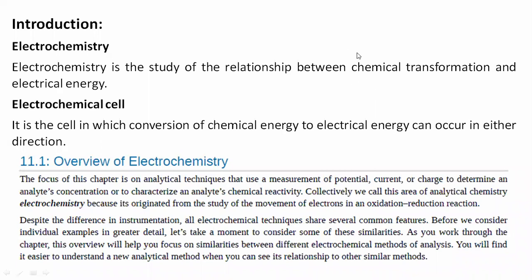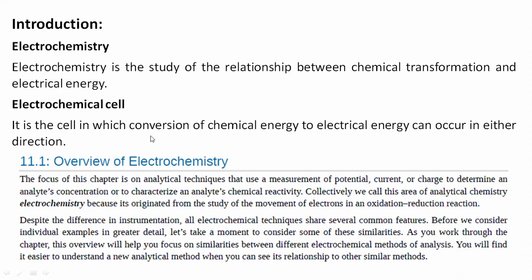Whatever chemical change happens at the electrode and its relationship with electrical energy is known as electrochemistry. To do this study we have to design one cell, one apparatus or module, and that module used for the study of electrochemistry is known as the electrochemical cell.